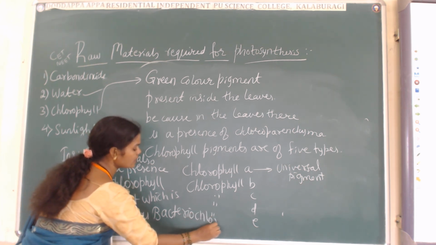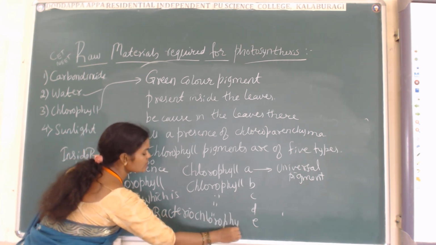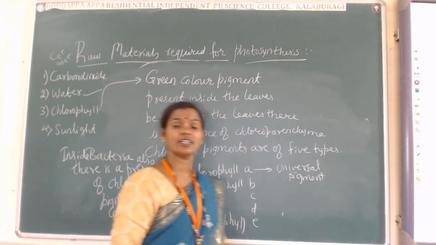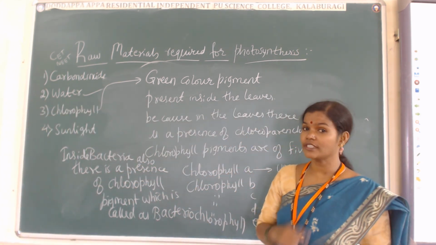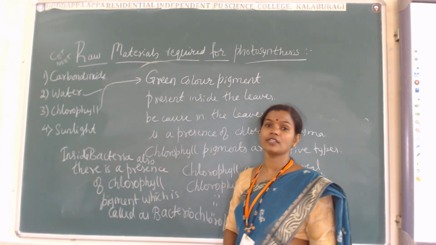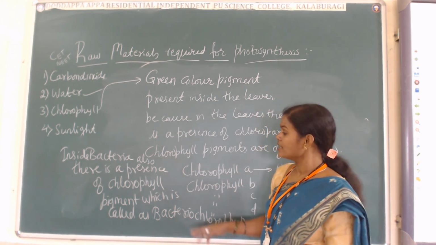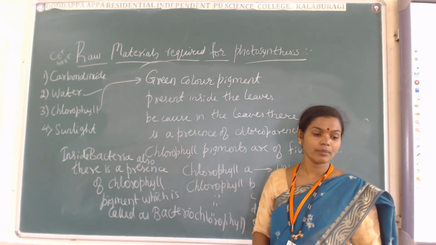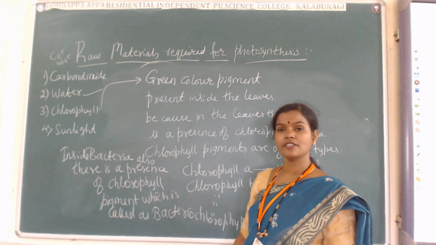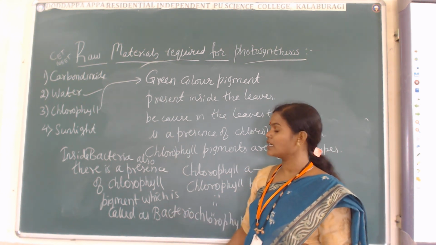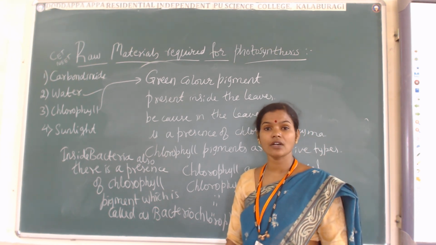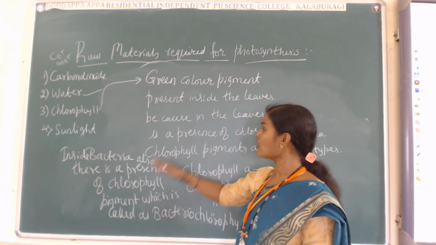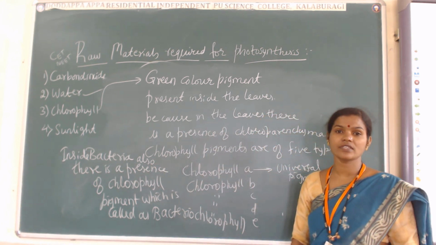When you studied bacteria, you saw autotrophic bacteria, photosynthetic bacteria. I said that photosynthetic bacteria compulsorily have bacteriochlorophyll. So the bacteria which have chlorophyll pigments are called what? Bacteriochlorophyll. Understood? So this is all about the raw materials we have seen in the class.